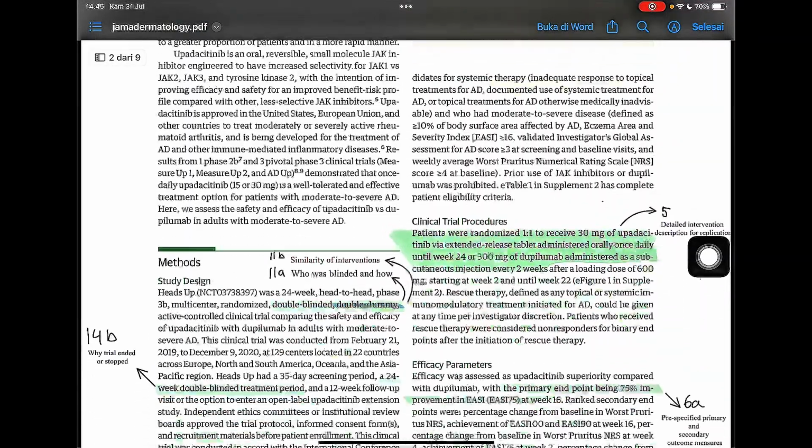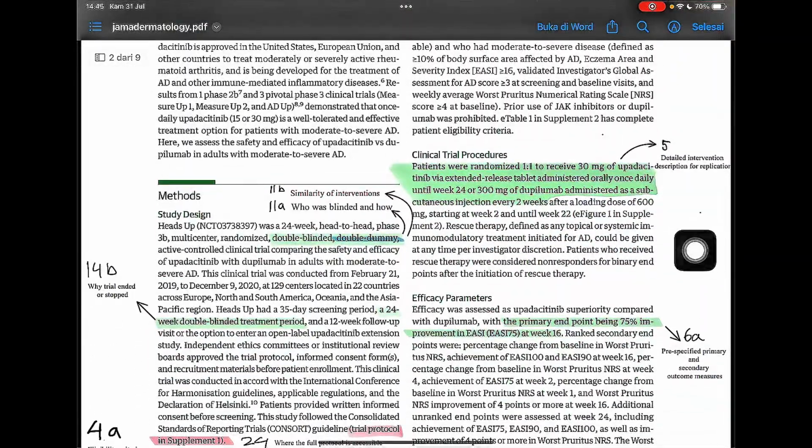Next, in the clinical trial protocol, patients were randomized 1:1 to receive 30 mg of upadacitinib via extended release tablet administered orally once daily until week 24, or 300 mg of dupilumab administered as a subcutaneous injection every 2 weeks.